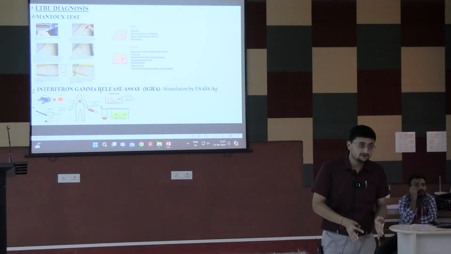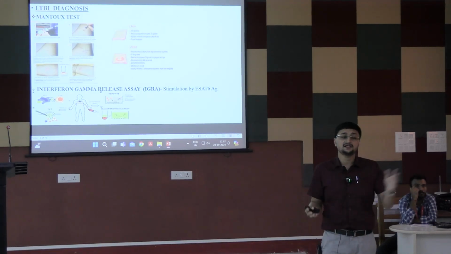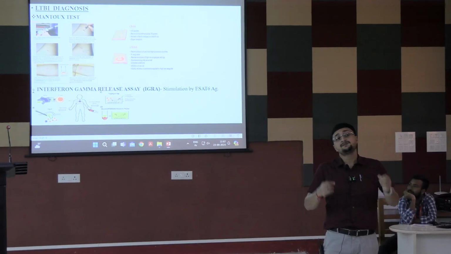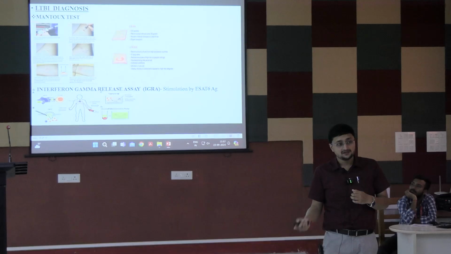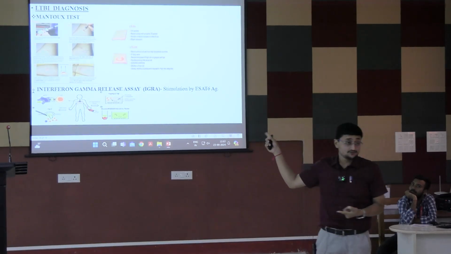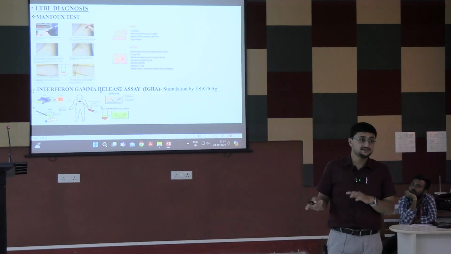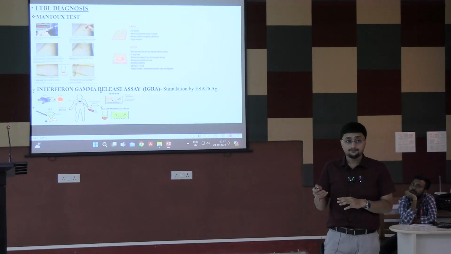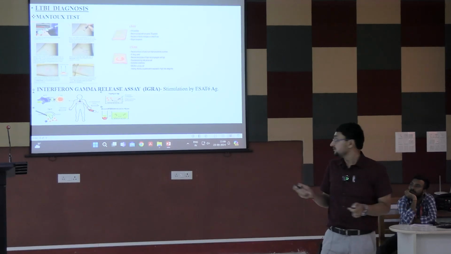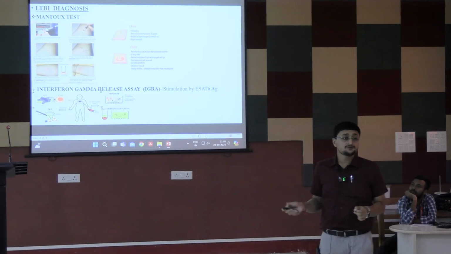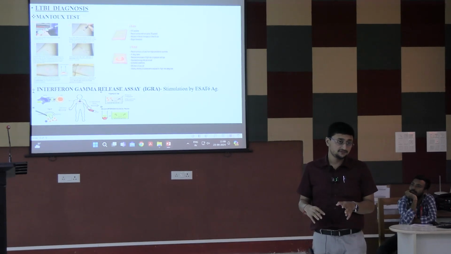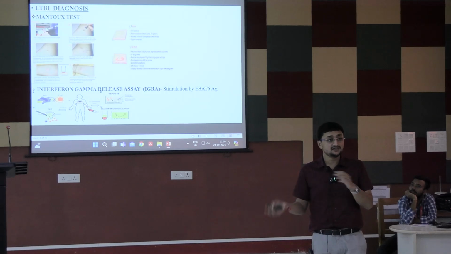Interferon gamma is more preferable than MANTU, because in case of MANTU test, if the patient is BCG vaccinated in recent past, it may be false positive, because BCG is the antigen and the antigen we use in MANTU, same RT23, ওখানে BCG তে ইউজ করা হয়। তো এখানে IGRAতে কিন্তু আমরা ইউজ করি ESAT6 and CFP10. This is specific for Mycobacterium infection. This is not cross-linked with the BCG vaccination.